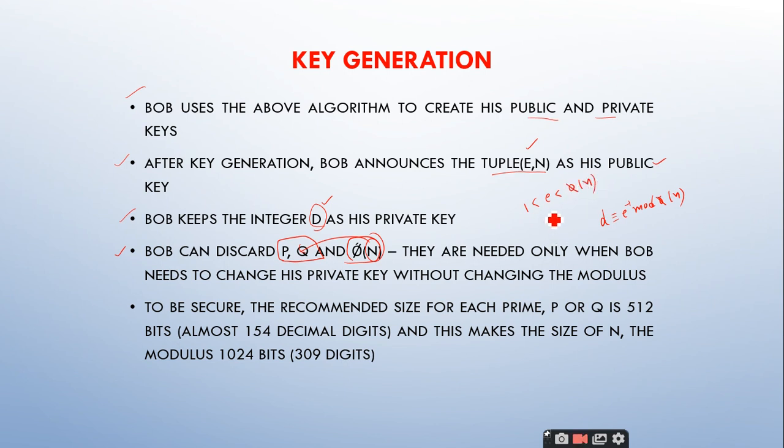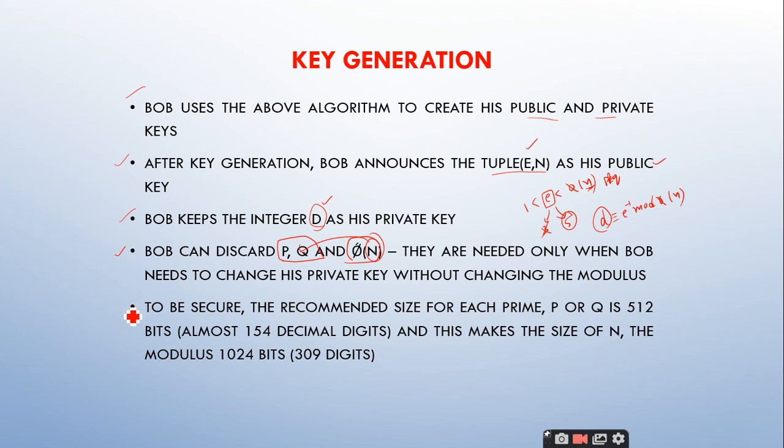So if he wants to change his private key or public key, what he has to do is he simply changes this value. For example, previously he has taken 3. He wants to change his private key and public key. So he just needs this n value, P and Q. And instead of 3, he may select 5. So when he selects 5, the D also changes. So this P, Q and phi of n are required only when the receiver wants to change his private key without changing the modulus. Clear?